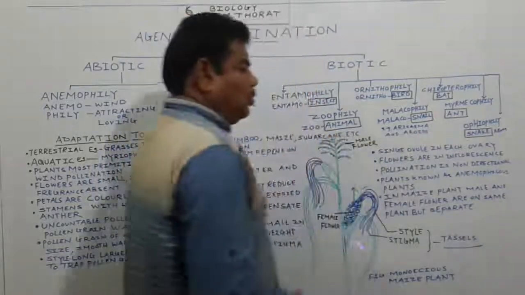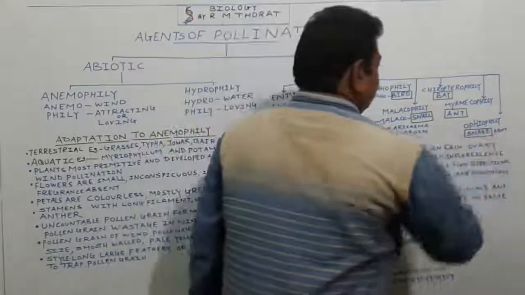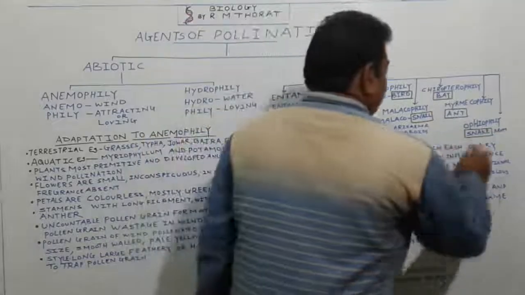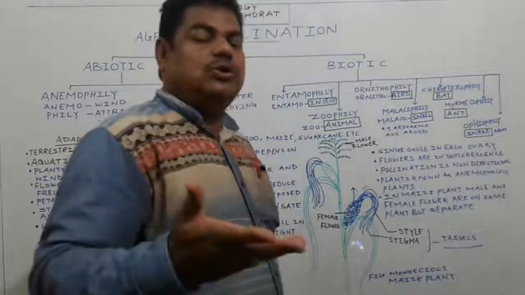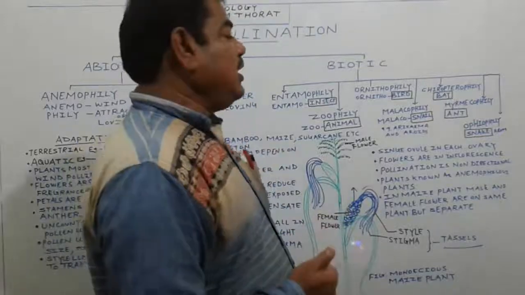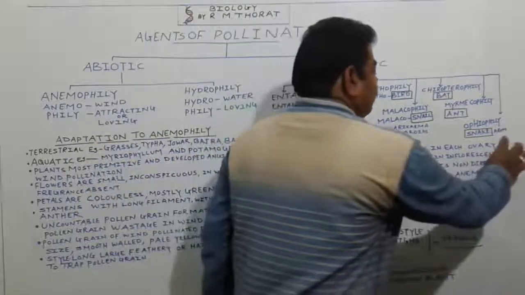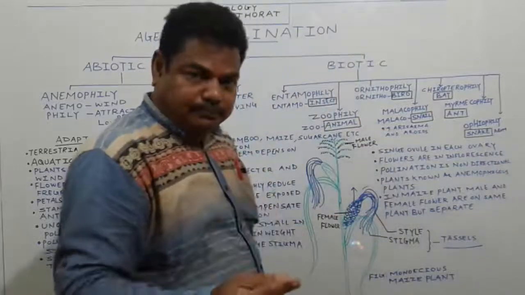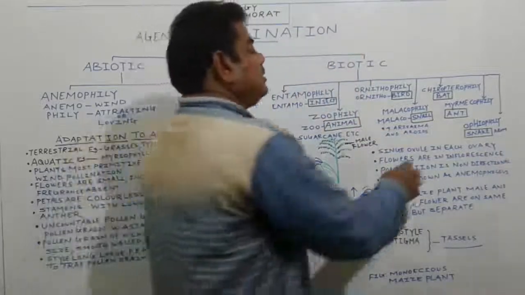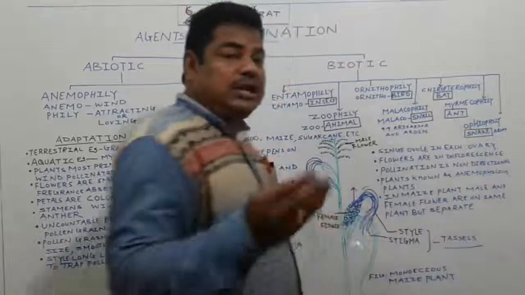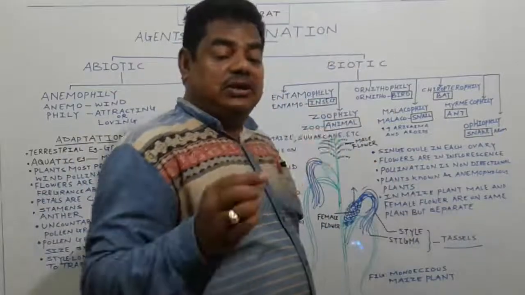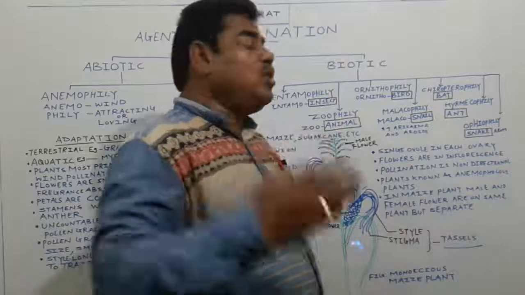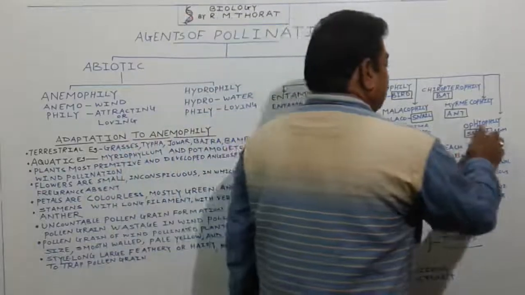Next is ophiophily. In ophiophily, pollination is carried out with the help of snakes. Snakes also, in some cases, play an important role in the pollination process. For example, in the case of arum, a snake transfers the pollen grain from one flower to another. That snake plays an important role in pollinating these flowers. We call it ophiophily.